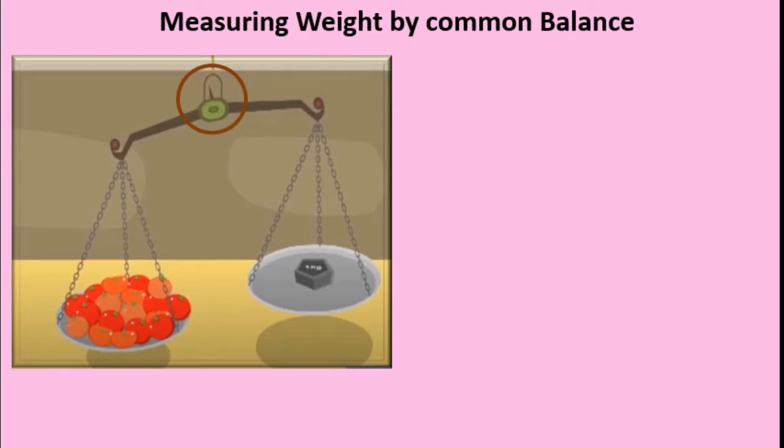And observe the level of the pans. See, it is inclined. The line is inclined, means the tomatoes carrying pan is down compared to the weight carrying pan. Here we can say that tomatoes are heavier than 1 kg, isn't it? Okay, we will change the weight stone.